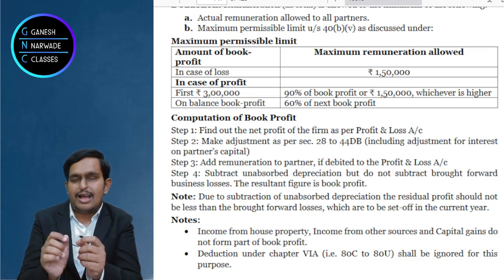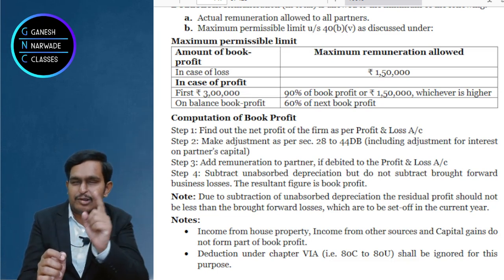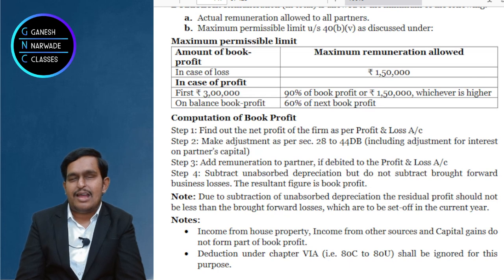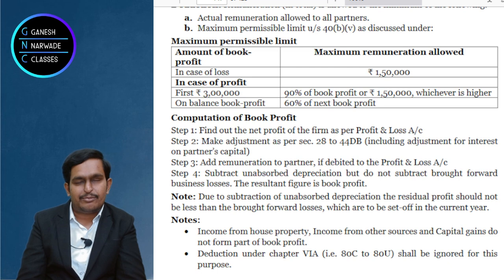Now this amount you compare with actual remuneration, and whichever is lower will be allowed as deduction. Actual remuneration is what is given in the question, and maximum remuneration is what we computed just now.